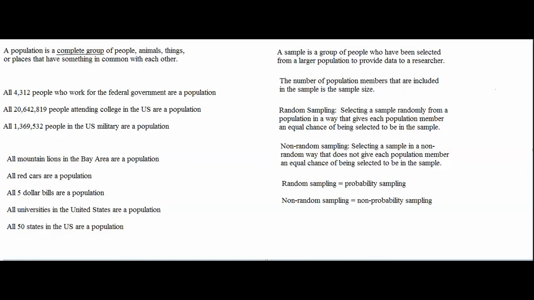I might find a sample of 200 college students who live in the US and then ask each person in the sample, "Do you live with your parents?" I could then calculate the percentage of people in my sample who said that they live with their parents. For example, if 100 out of the 200 college students in my sample tell me that they live with their parents, then 50% of my sample is saying that they live with their parents. This percentage could give me a rough idea of the percentage of all college students in the US who live with their parents.